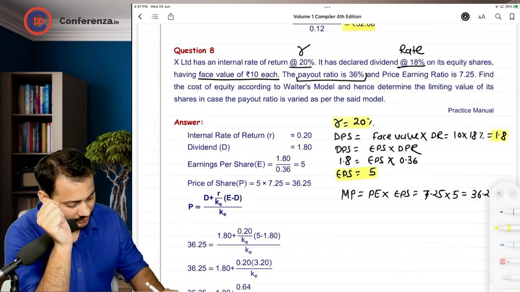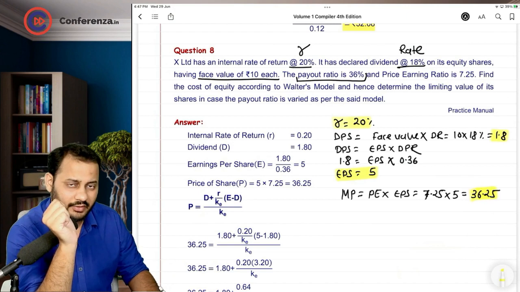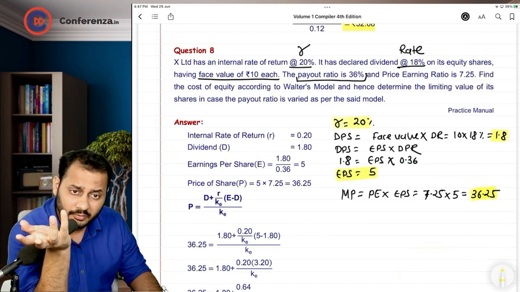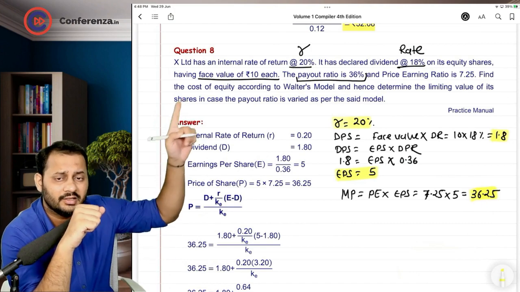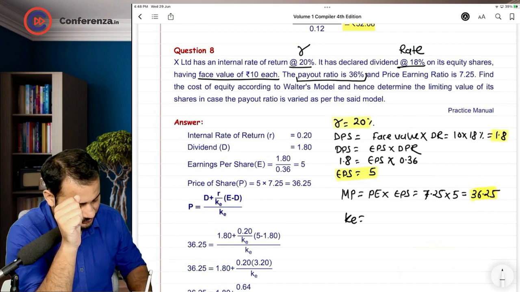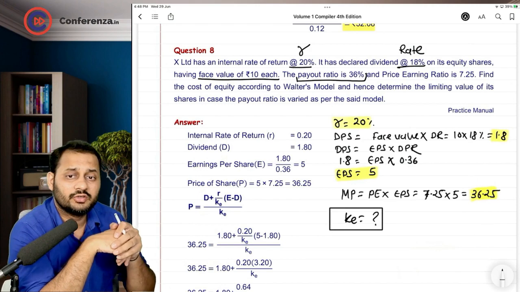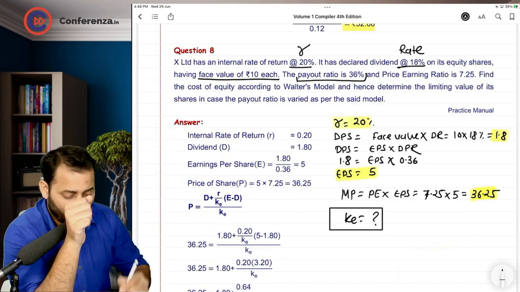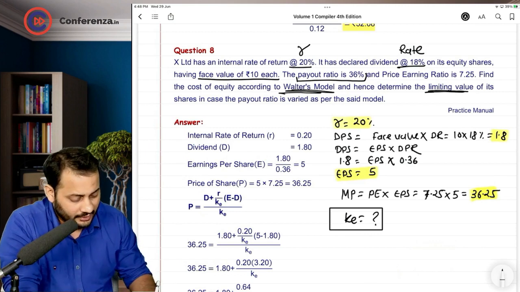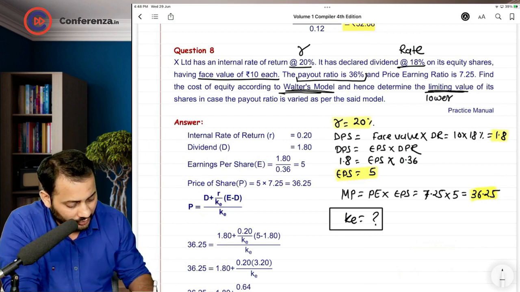This is another calculation that we have arrived at. So market price is also given to you. They are not asking you to calculate the market price, right? Find the cost of equity. This is what we have to do in this question. We have to find out the cost of equity according to Walter's model, and hence determine the limiting value. Underline the limiting value and write down lower limit and upper limit.